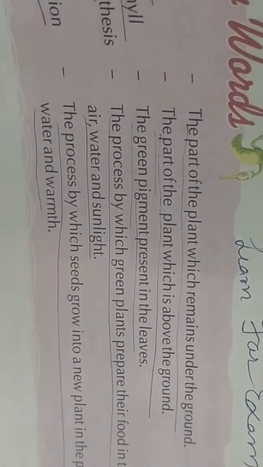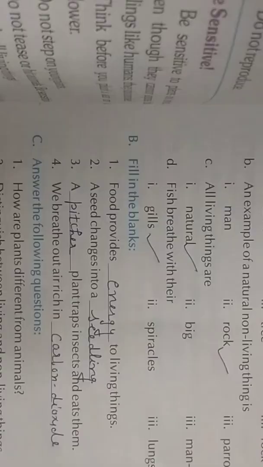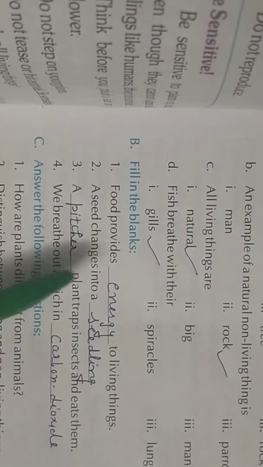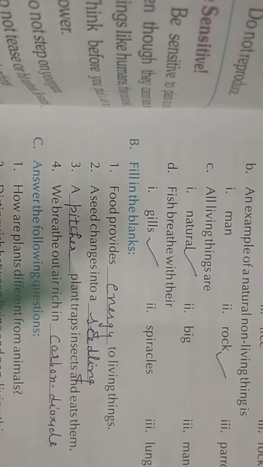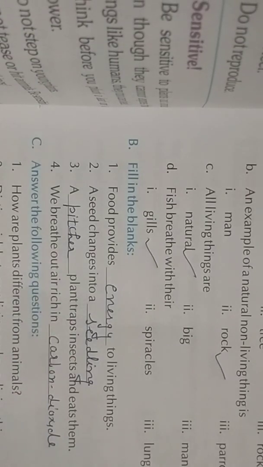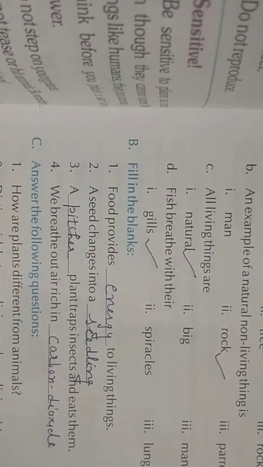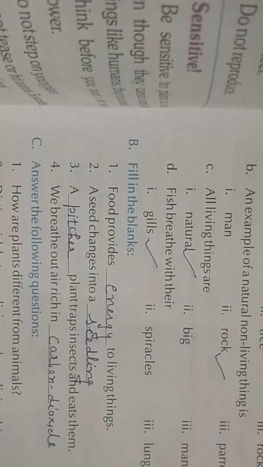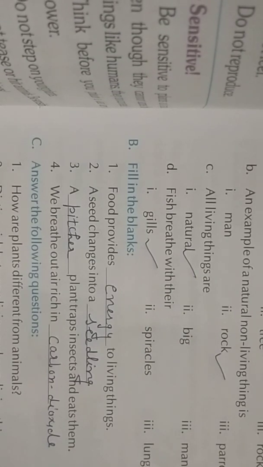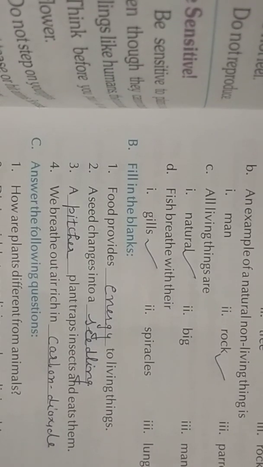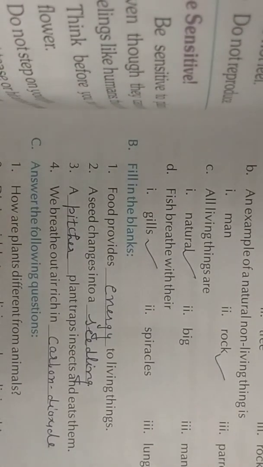Okay, learn all the back exercises properly. Now we'll revise. Fill in the blanks. Number 1, food provides dash to living things, energy. Number 2, a seed changes into a dash, seedling. Number 3, a dash plant traps insects and eats them, pitcher. Number 4, we breathe out air rich in carbon dioxide.